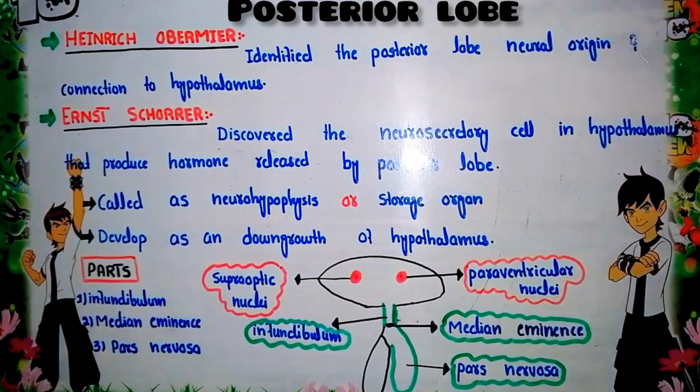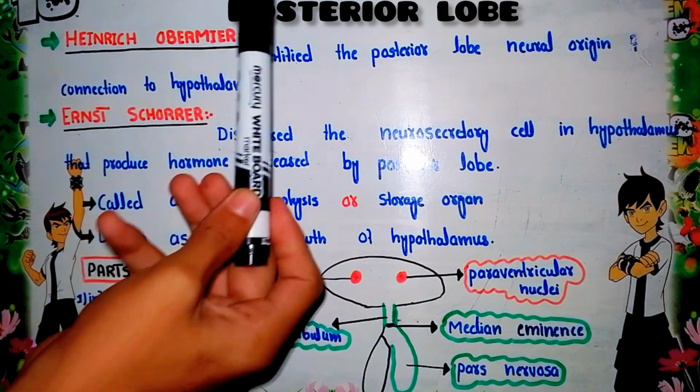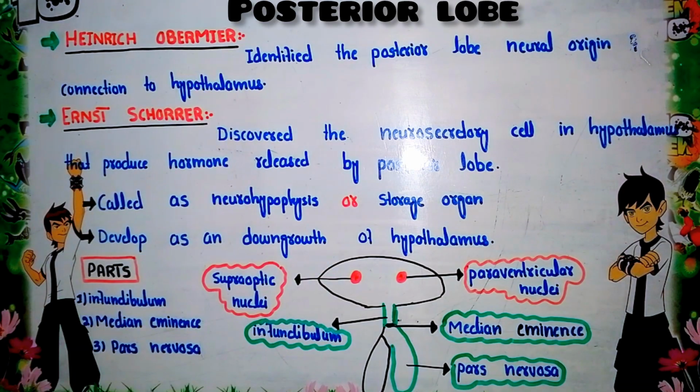Hi guys, in this video lecture we will talk about one of the important parts of the pituitary gland, that is the posterior pituitary gland, or you can say the posterior lobe of the pituitary gland. In the previous video lectures we have discussed the development of the pituitary gland, the introduction to the pituitary gland, and the anterior lobe of the pituitary gland. In this video lecture we will discuss the posterior lobe of the pituitary gland.